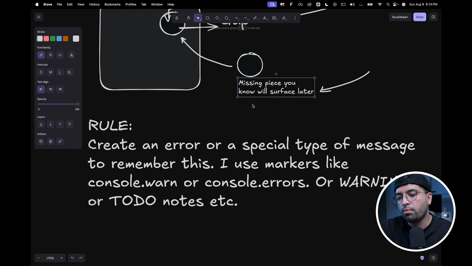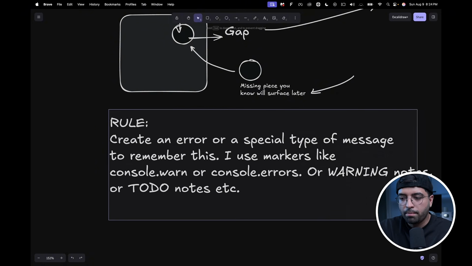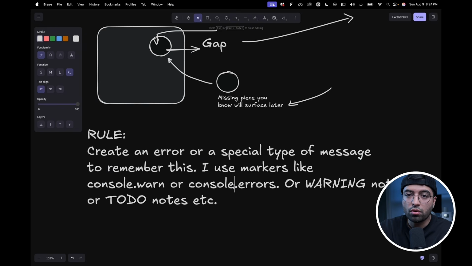Now, here's a very important note. You don't want to forget about these gaps. The way to deliberately create an error is by using something like console.error or console.warn, or you could also use a warning note or a to-do note. Remember, we're trying to build guardrails here. The point is not for us to use context to remember this. In some way, you have to figure out something's wrong.